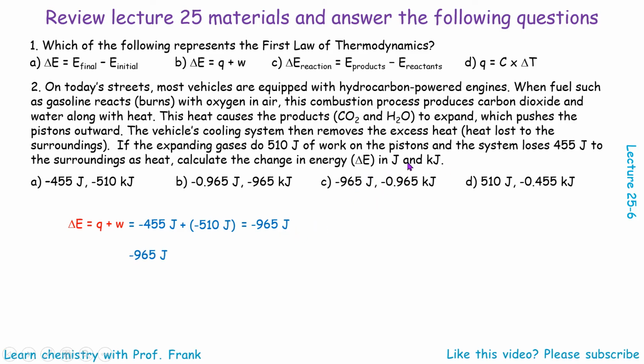Now we need to convert from joules to kilojoules. Put joules on the bottom so that joules and joules can be cancelled, and then to kilojoules, 1 joule is 10 to the negative 3 kilojoules, or 1,000 joules is 1 kilojoule. All right? Okay. And now we have negative 0.965 kilojoules. C is the correct answer.